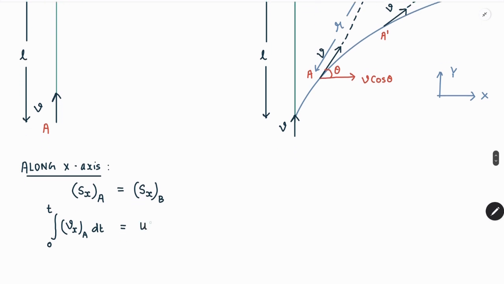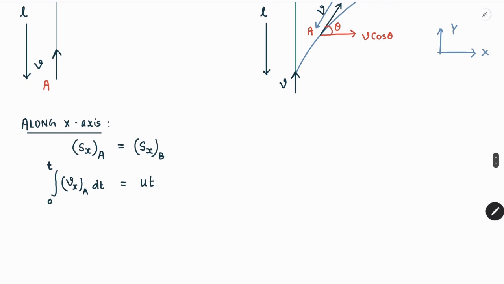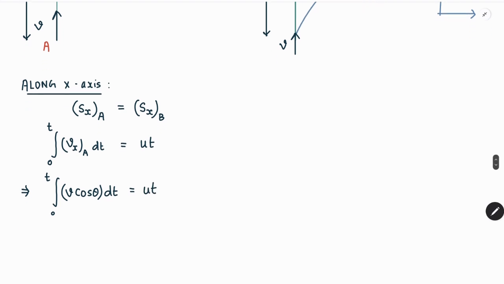So we can directly write it as ut, and from here if we write the component of velocity of A in the x direction, then we say v cos theta dt from 0 to t is equal to ut, and therefore from here we can write that the integral of cos theta dt from 0 to time t is equal to ut by v. So we have this one as equation 1.